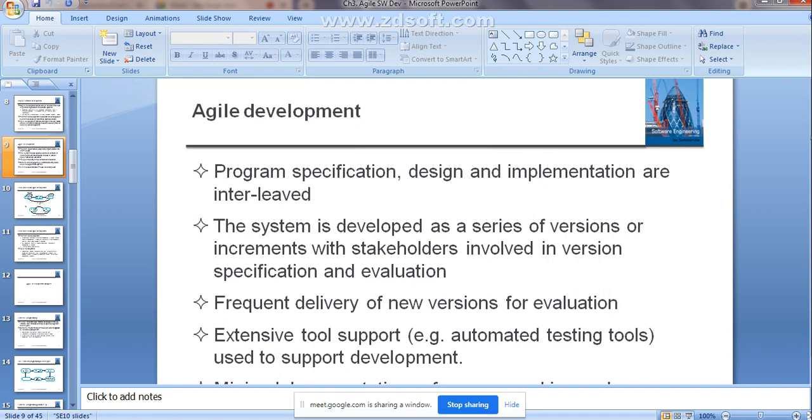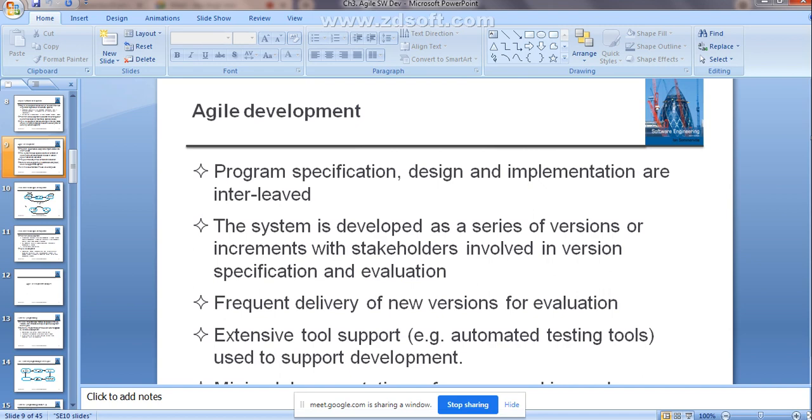Because of interleaving of all the phases involved in the software development life cycle, the software is going to accommodate quickly as your requirements are changing. Right? That is what is used in agile development.